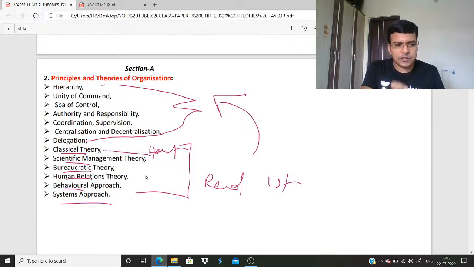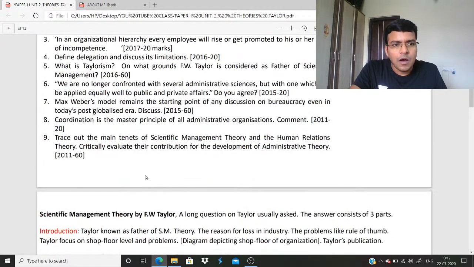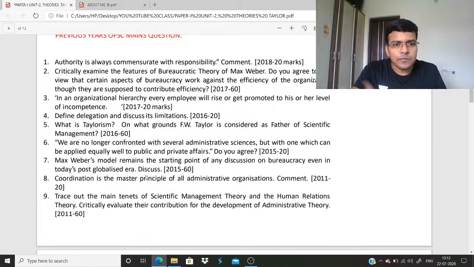I told you first the theorists, after that these principles: hierarchy, unity of command, span of control. So next. I have told you about the last 5 years' questions, 2 questions: tenets of scientific management theory, so Taylor is asked, and then what is Taylorism.